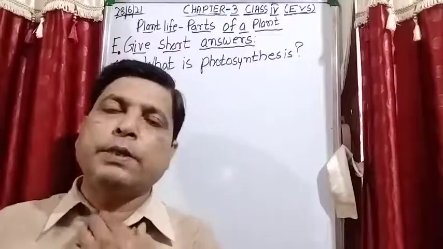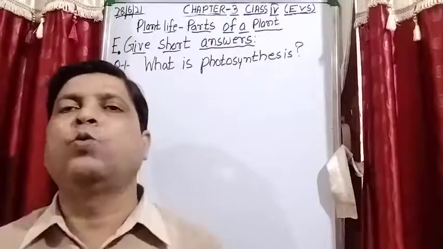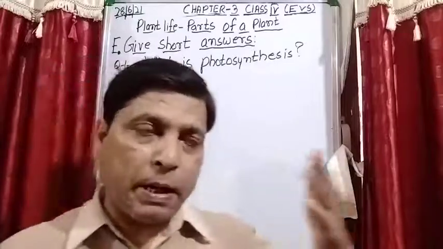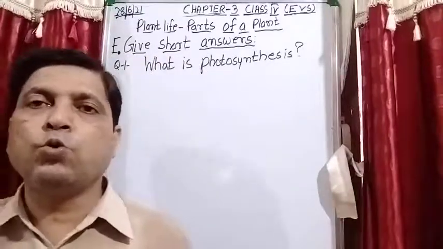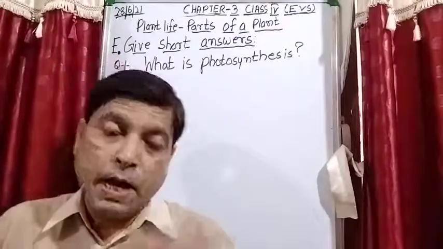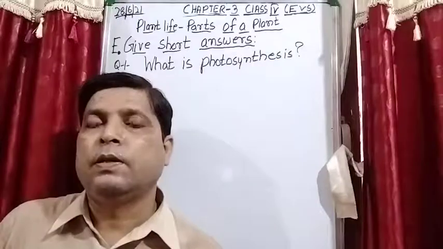So how do the leaves get water? Water is absorbed by the roots, and then the roots pass this water to the stem, because roots are attached to the stem, and then the stem passes this water to the leaves. Is it clear?